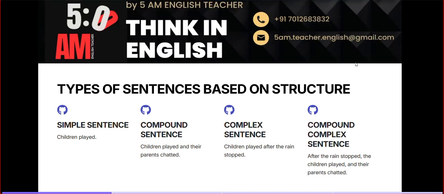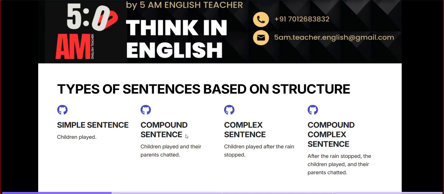So finally, it is getting even more and more complex. Initially, it was just simply a group of kids, children, and their action. Then in the compound sentence, we said something else is also happening at the same time. In the complex sentence, we said children were doing this just after the rain stopped.